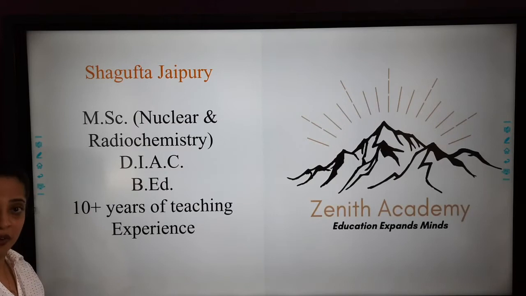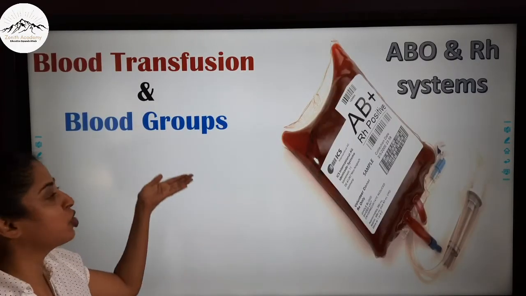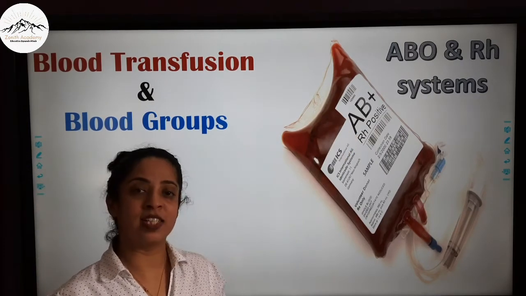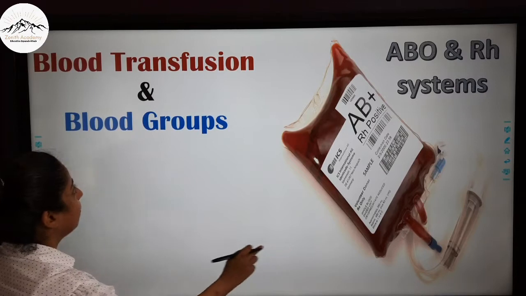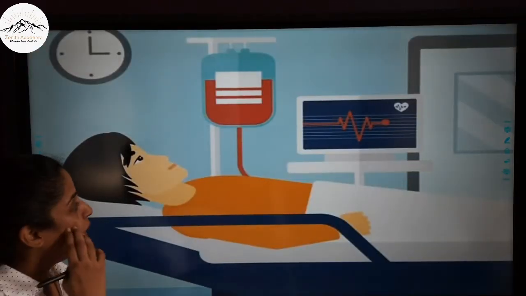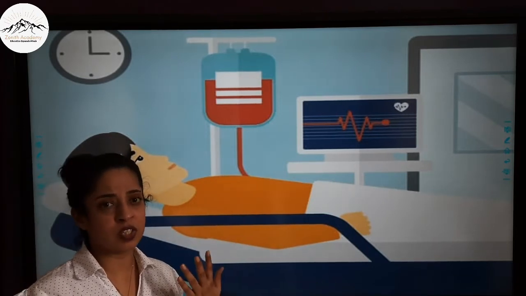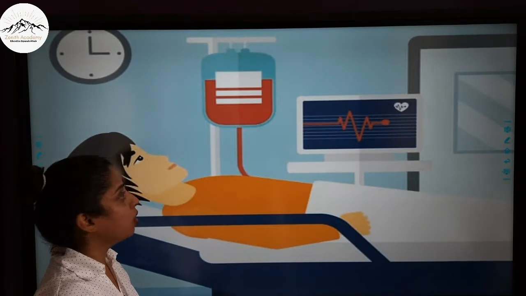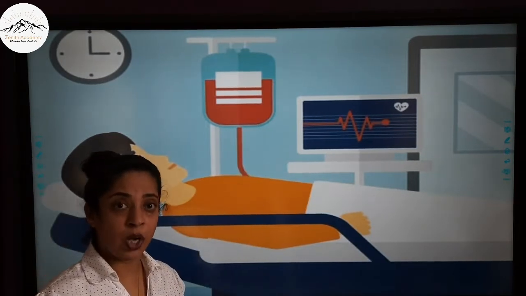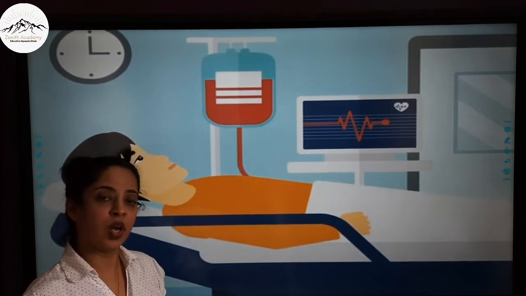My name is Shagufta Jaipuri and today I will be teaching you blood transfusion and blood groups, and in detail we will study ABO and RH systems as well. So children, many times it becomes necessary to inject blood into a person whenever he is going through a surgery or something. This process of injecting blood into a person's body through his veins is known as blood transfusion.